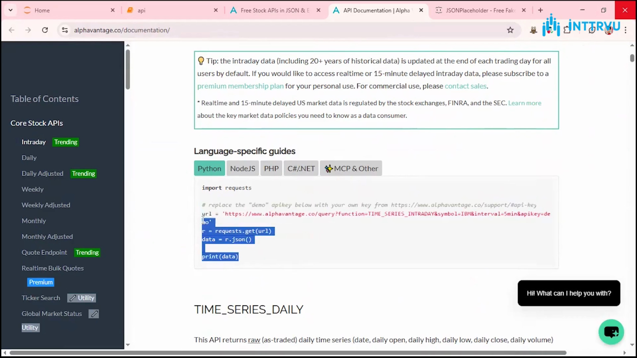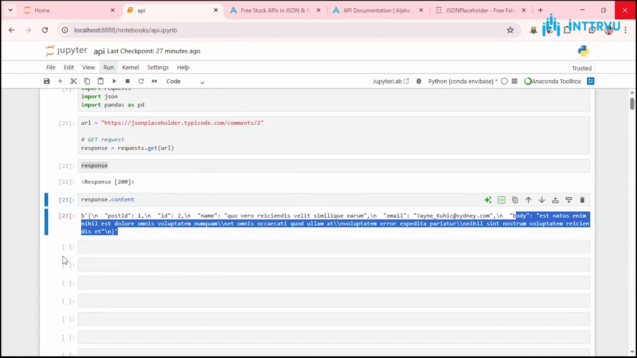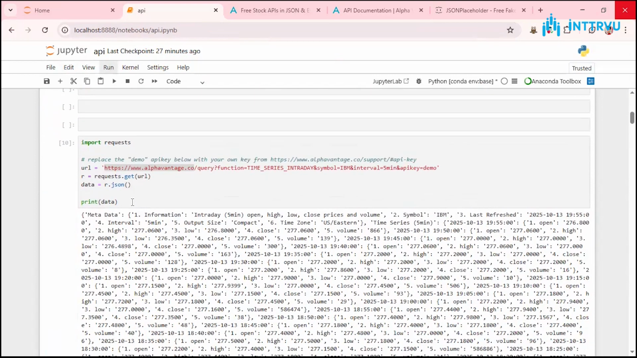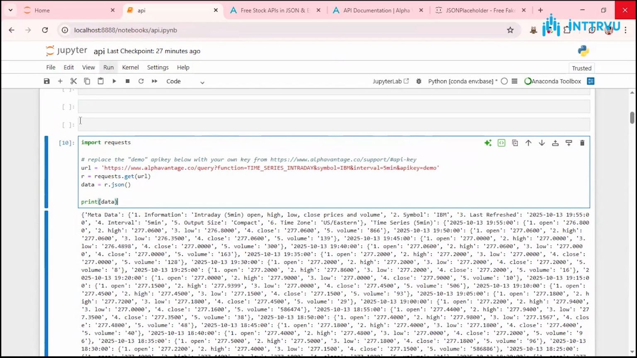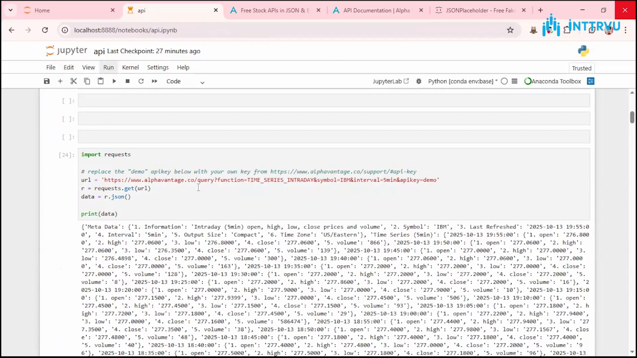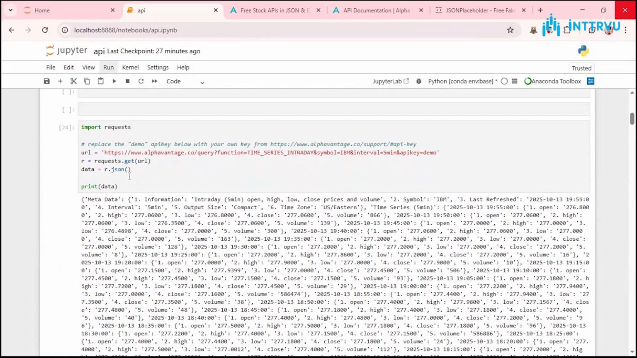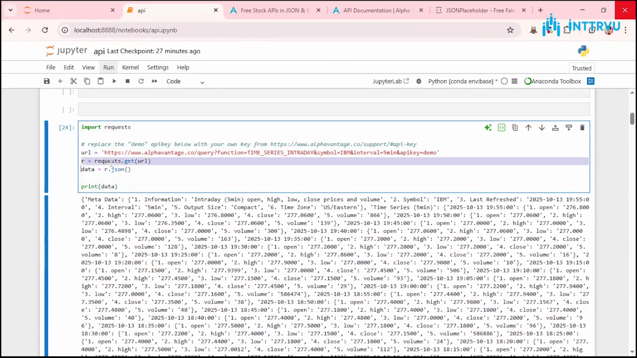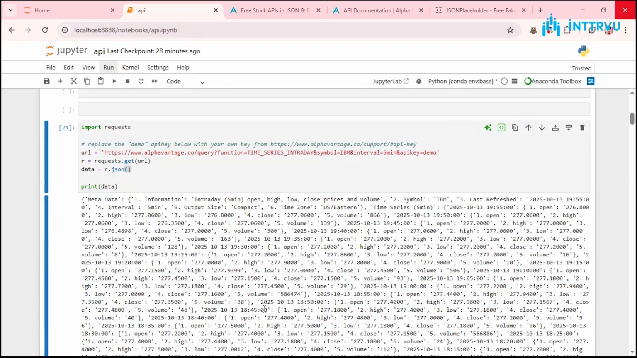All you have to do is copy what they have given, and maybe paste it. That's all you need to do, right? Once you paste it, you get some data. Here is your data: requests.get(url) and data equals r.json(). It returns your data in a JSON format like this. This is the JSON format, as I said, a dictionary form.